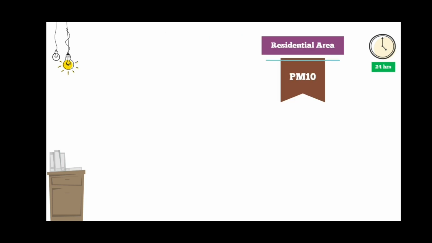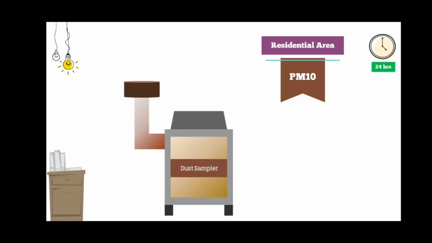In this question, we are going to find the amount of PM10 particles present in the air when analyzed for 24 hours in a residential area. In order to find that, we are going to use a respirable dust sampler. The average airflow rate in this area is 1.2 metric cube per minute.